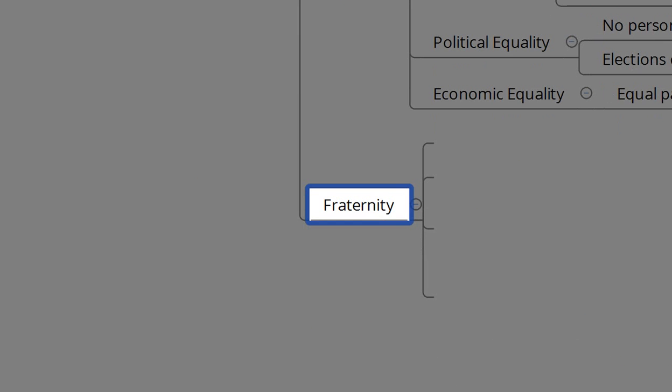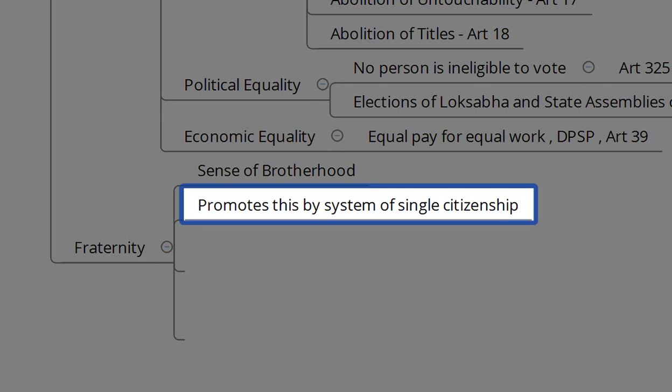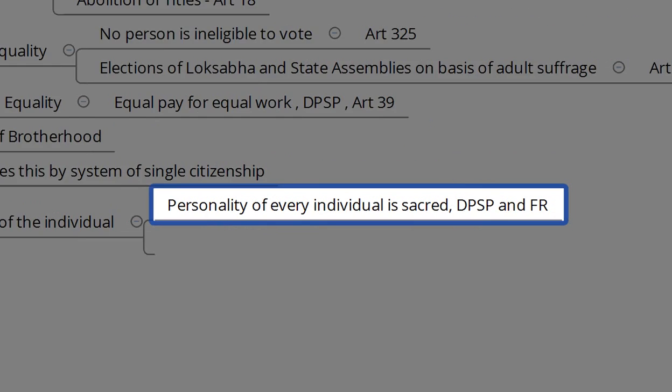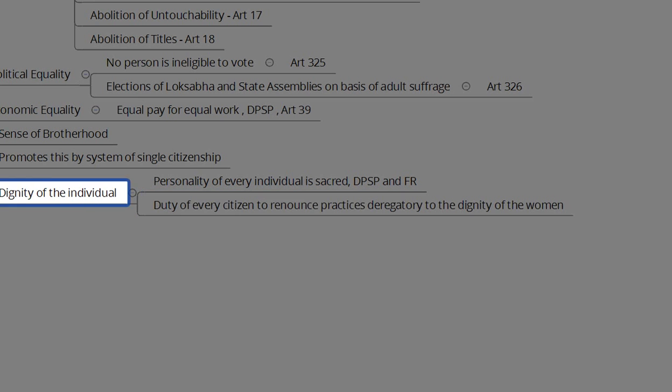And finally, fraternity. Fraternity means a sense of brotherhood. India promotes the sense of brotherhood by the concept of single citizenship. So here the dignity of the individual is protected, as well as the national integrity. How is the dignity of the individual protected? The personality of every individual is considered sacred and is enshrined in the fundamental rights as well as the Directive Principles of State Policy. And also it is the duty of every citizen to renounce practices derogatory to the dignity of women.